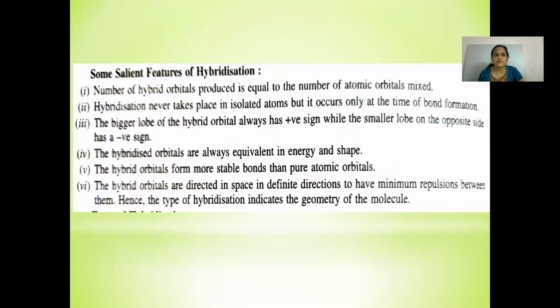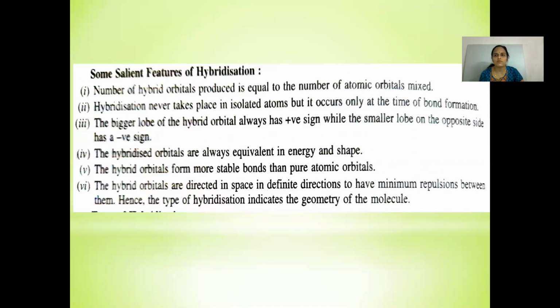Let's see some salient features of hybridization. The number of hybrid orbitals produced is always equal to the number of atomic orbitals mixed. Hybridization never takes place in isolated atoms, but it occurs only at the time of bond formation. The bigger lobe of the hybrid orbital always has a positive sign, while the smaller lobe on the opposite side has a negative sign.